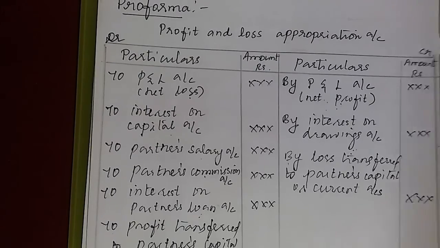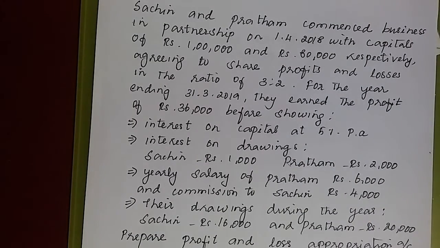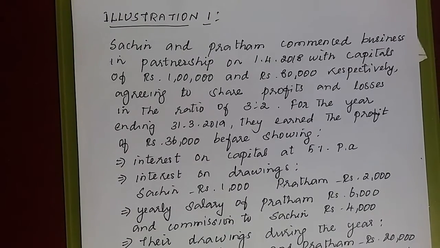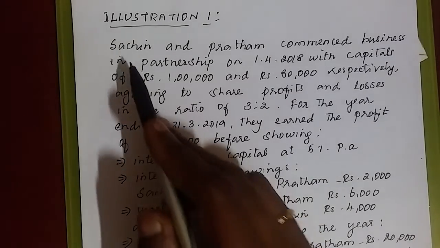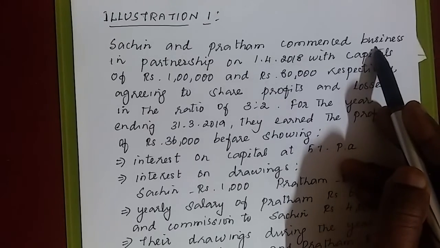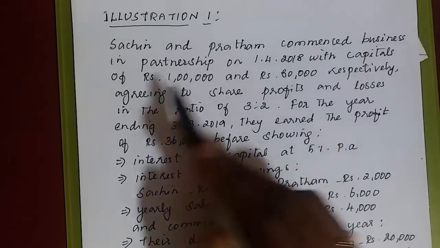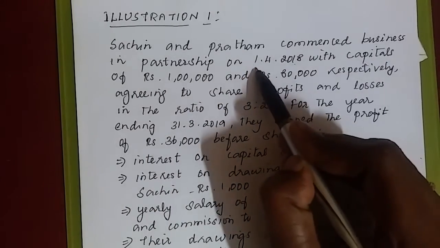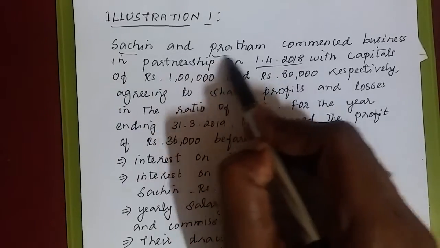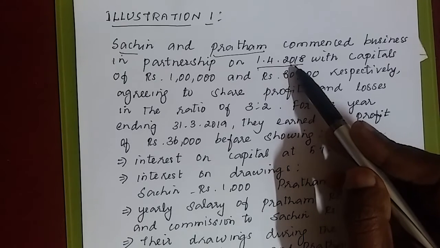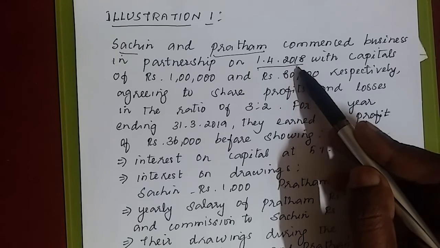Next to this, we shall see a question or an illustration to prepare the P&L appropriation account. See here, what is this question? Sachin and Pratham commenced business. Who are the partners? Sachin and Pratham, in partnership on 1/4/2018. It shows it is a financial year. Financial year starts on 1/4/2018 and it will end on 31/3/2019.